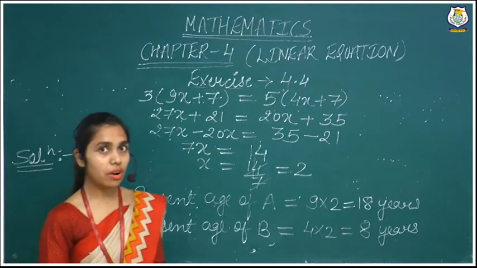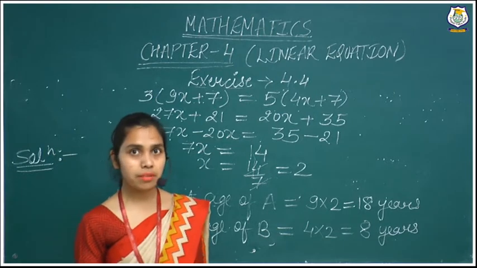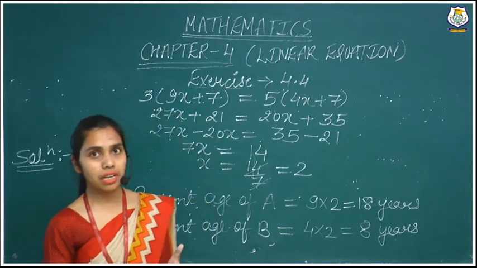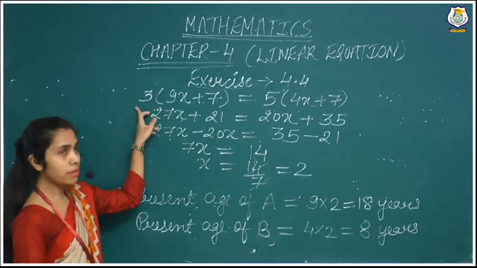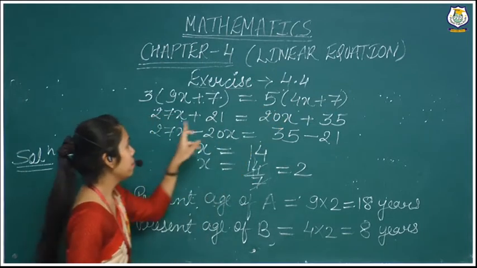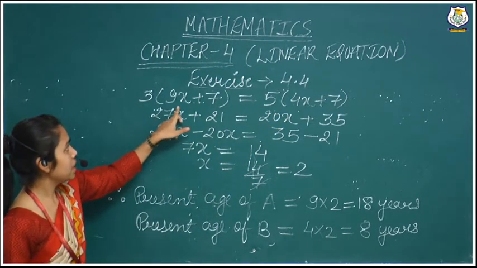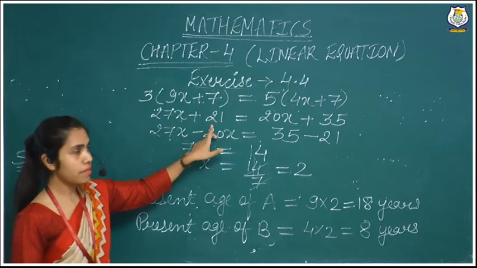How have we found it? First we wrote the equation with the help of the statement, and after that we cross multiplied. After cross multiplying you get 9x plus 7 multiplied by 3 and 4x plus 7 multiplied by 5. Now when we multiply, 3 times 9 is 27x, 3 times 7 is 21.